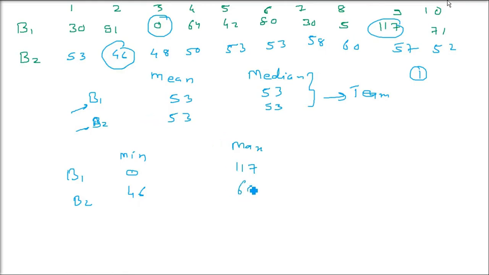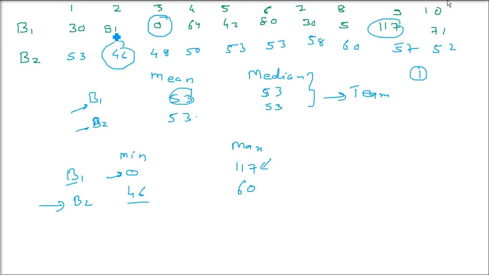Whenever he comes to play, he will score minimum 46. So he seems to be more reliable. He seems to be a more consistent player. That is, this 46 minimum, he will always give you this scoring. But B1 is not consistent, though he has scored 117. So mean and median is not representing what we want.